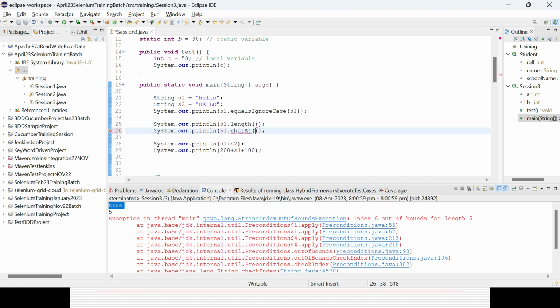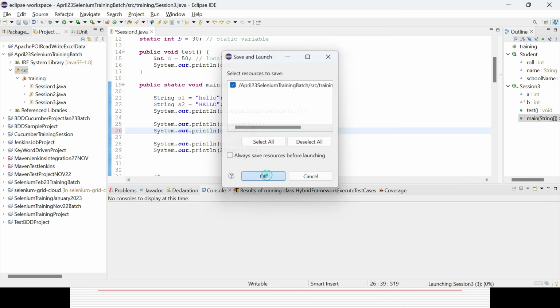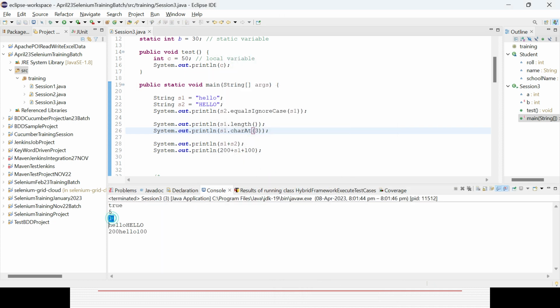But in case you are giving the third position, it will give you the L. So sometimes that error might come, index out of bound, right? You could see now it is coming as L. So now it is fine.